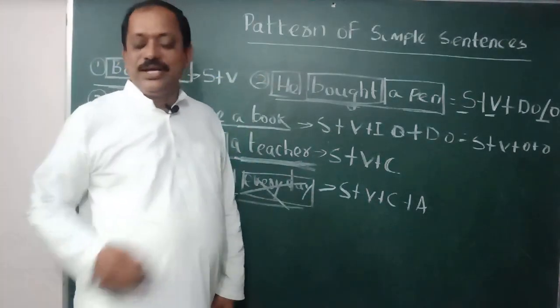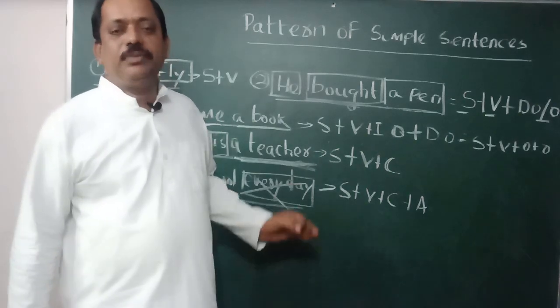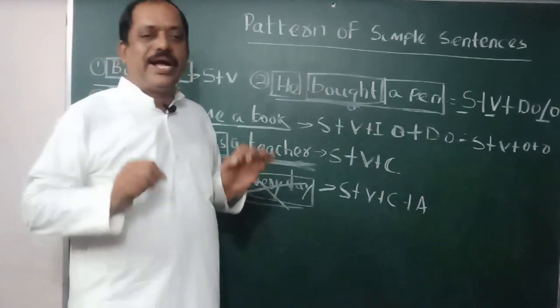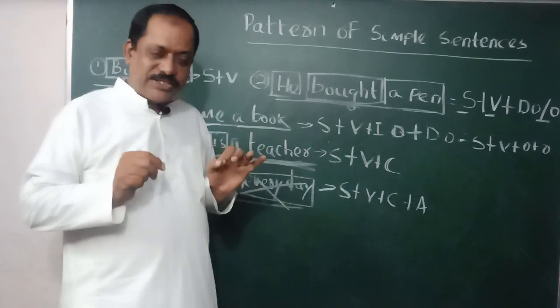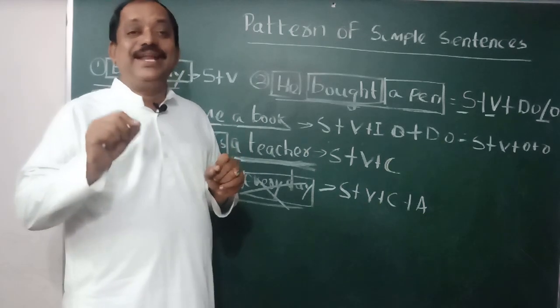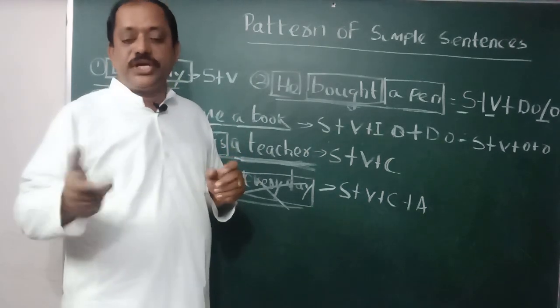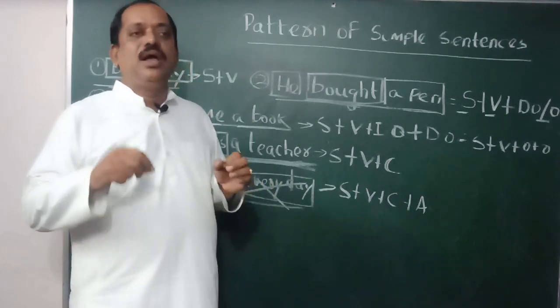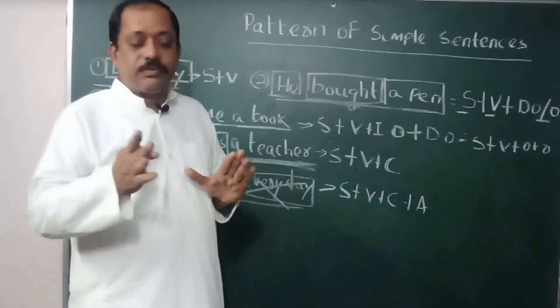Dear students, the activity about pattern is not given in the grammar book, but I will give an additional exercise about pattern. I will give it after the second chapter is over.